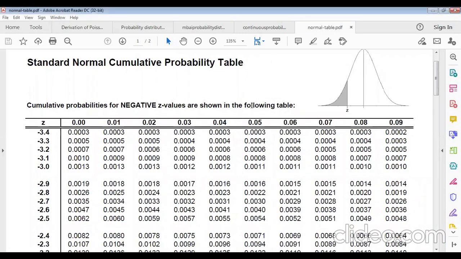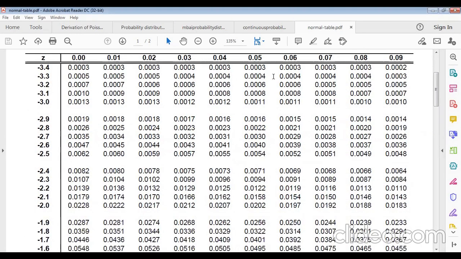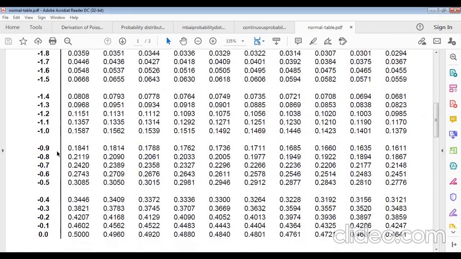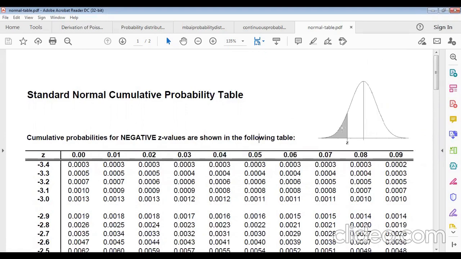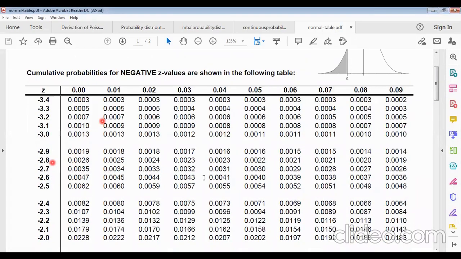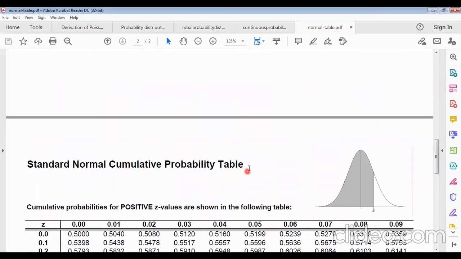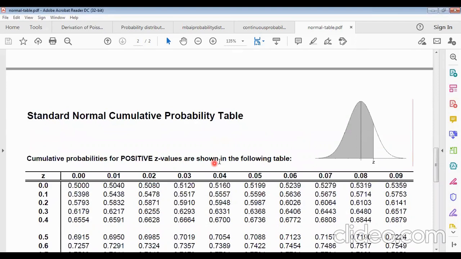Okay, this is the standard normal cumulative probability table. We can use it for negative values of the z parameter, and for different degrees of freedom. This is for negative z, and we will get the values of the negative part. Using these negative values of z, we can use this tabulated value and the standard normal cumulative probability table for the positive z values.